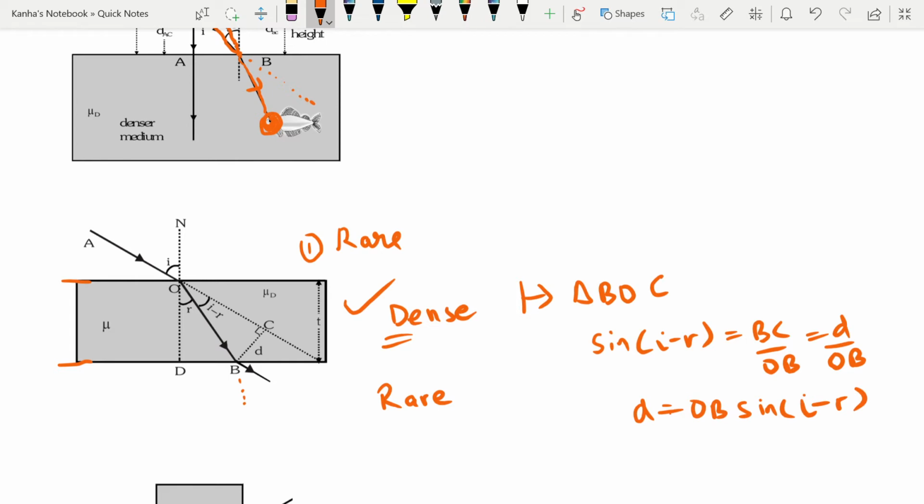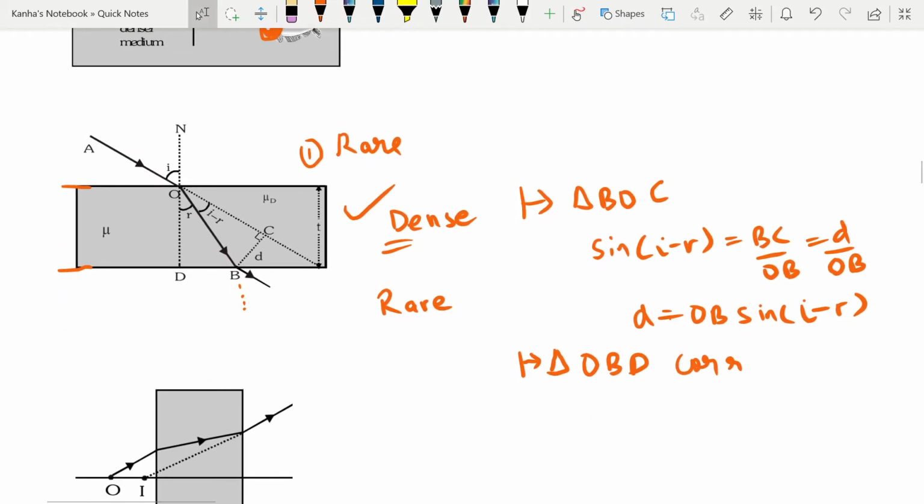Similarly, in triangle OBD, what do I see? I can easily see that cos r, I'll write this in the next line so that it's not confusing, cos of r is equal to OD by OB.